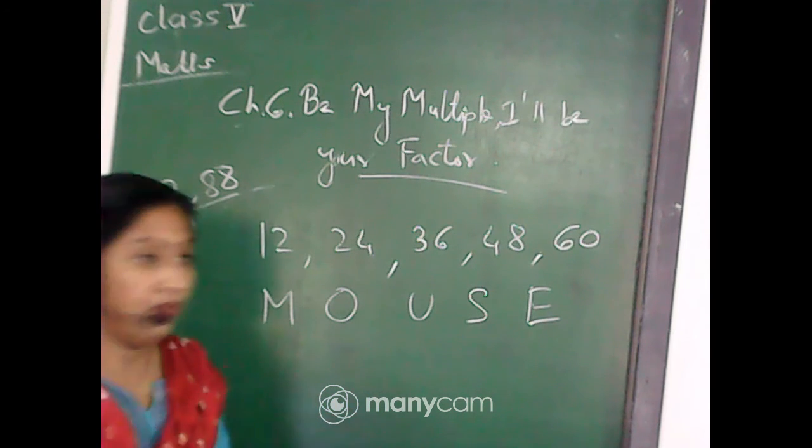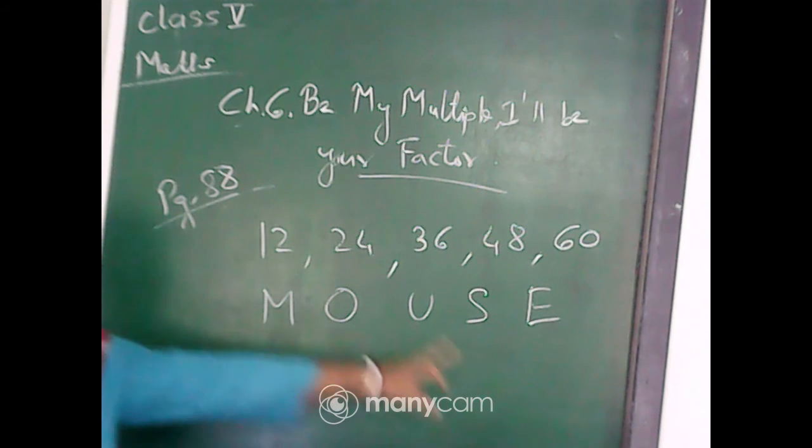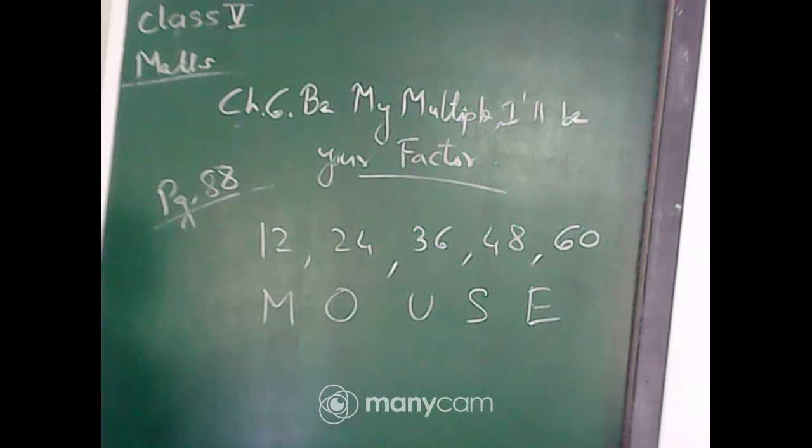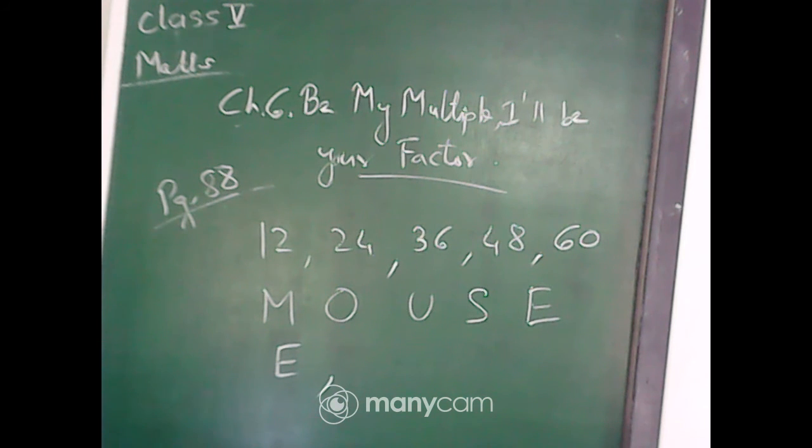Okay. Now which will come first alphabetically? Quickly tell me which will come first alphabetically. M-O-U-S-E, which comes first alphabetically? That means when you are counting from A, B, C, D, E, F, like this way, which letter comes first? Very good, Brishti. It is E. Next letter will be? The girls, they are very active. Next letter. Quickly tell me the next letter. Abhipsha, it is not O. It is wrong.